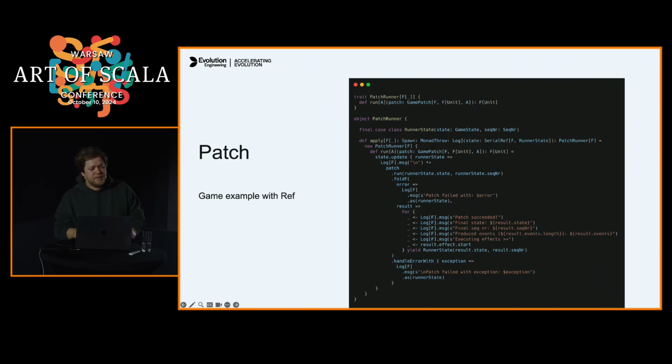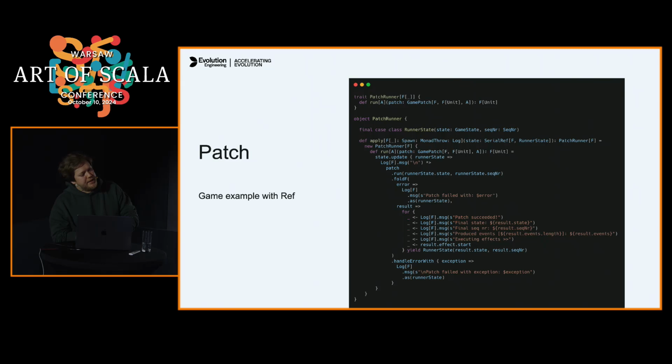In order to achieve this transition, we're going to extract our patch runner into a separate entity. We are doing the same thing here: running a patch, applying our state taken from our ref, but here it's a serial ref. The only difference is that it has a semaphore and allows updating state by passing an effect inside.